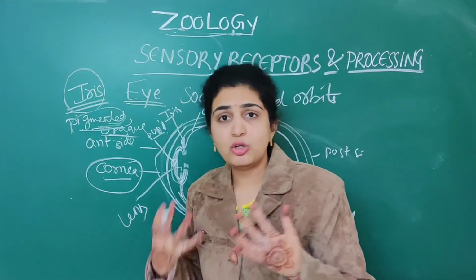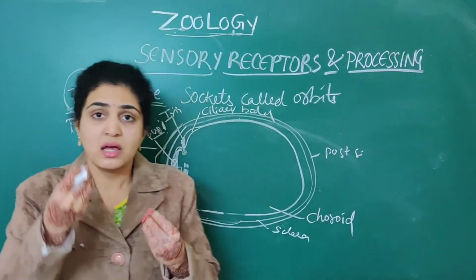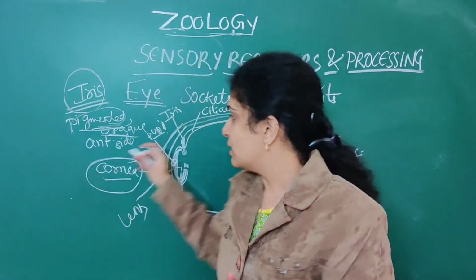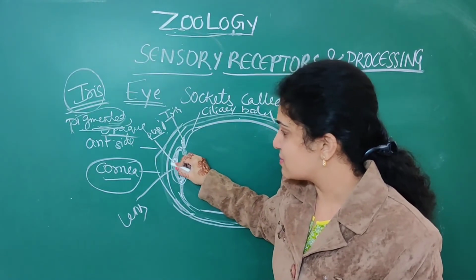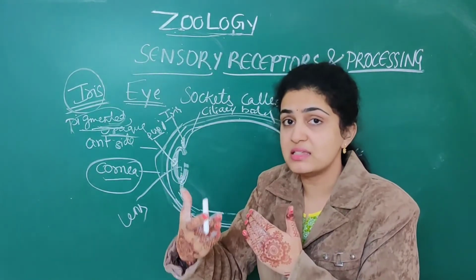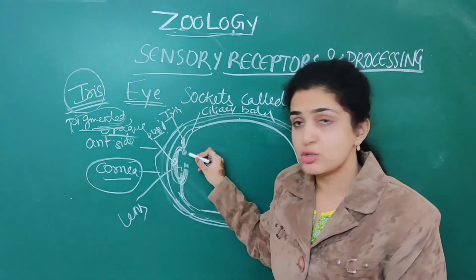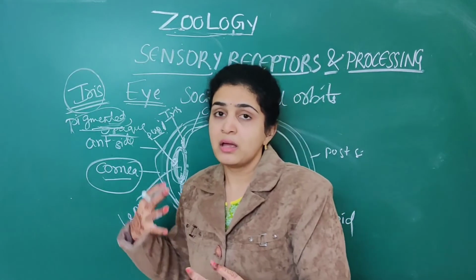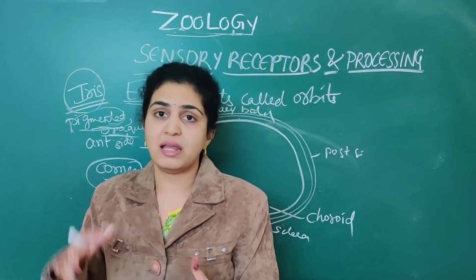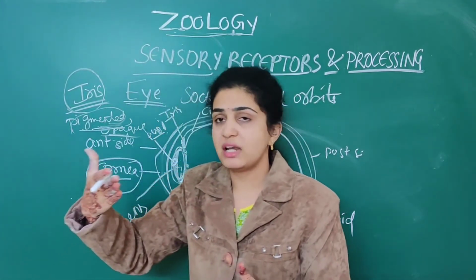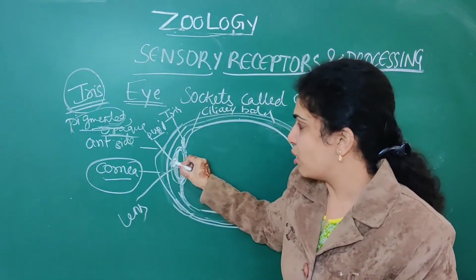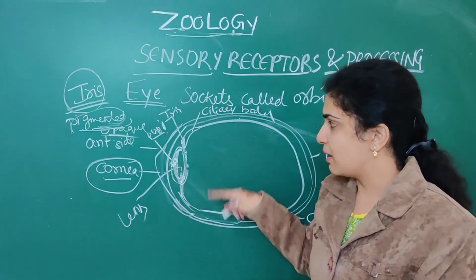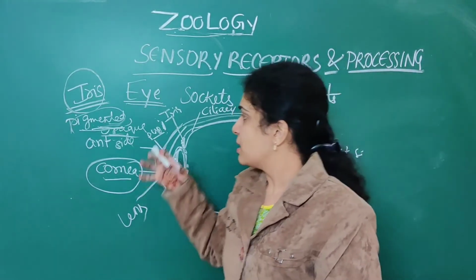Through the pupil you can see, as well as numerous light, everything will pass through this pupil only. It is a small aperture present in front of the lens, and it is also supported by a structure called the iris. So in front of the lens there is a small aperture called the pupil. This is about the rough structure of the eye.